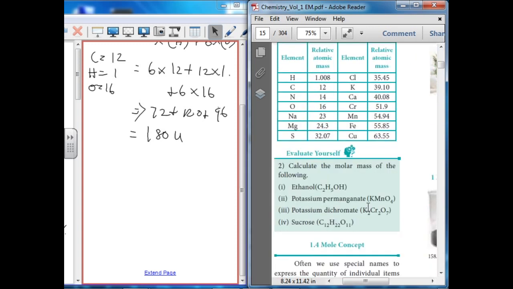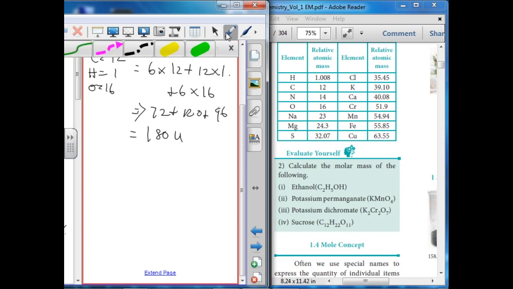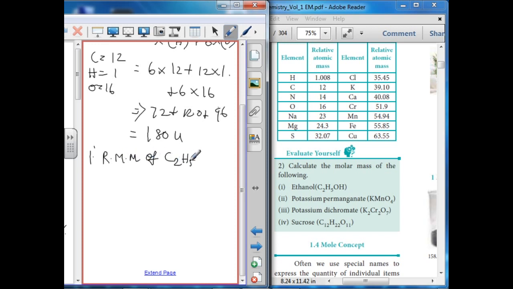Self-evaluate. First one is ethanol. Calculate the relative molecular mass of C2H5OH.